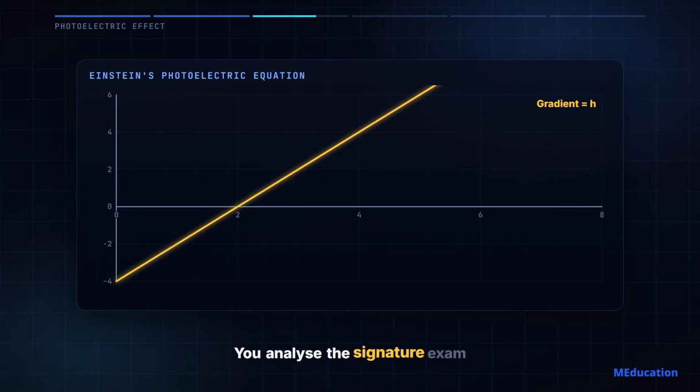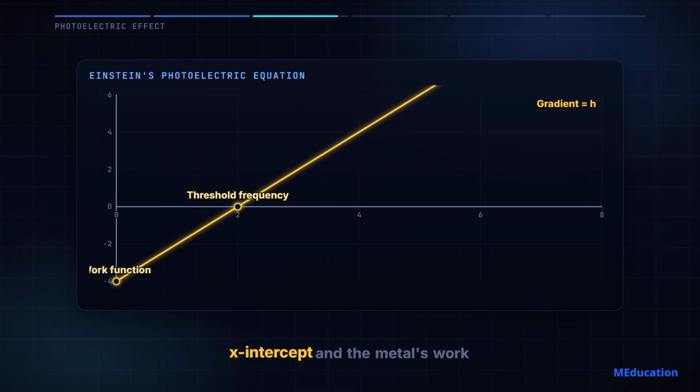You analyze the signature exam graph of maximum kinetic energy against frequency, extracting the Planck constant from the gradient, the threshold frequency from the x-intercept, and the metal's work function from the y-intercept.